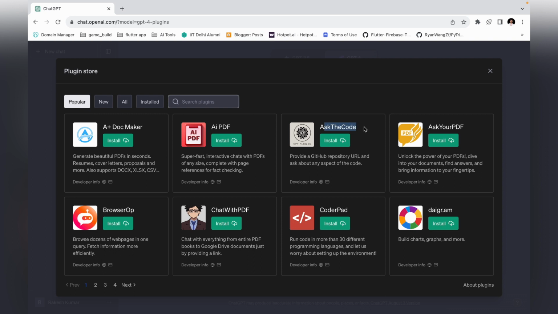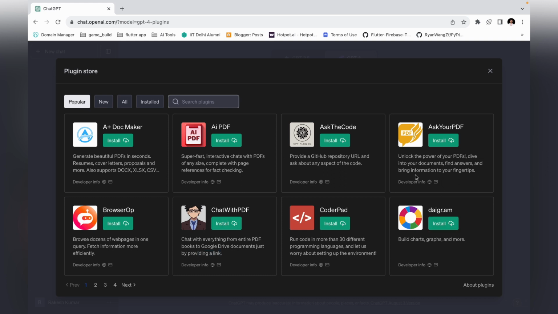For example, the Ask the Code plugin: you provide a GitHub repository URL and ask about any aspect of the code, right? Similarly, Code Paid runs code in more than 30 programming languages and lets us not worry about syncing up the environment. Chat with PDF lets you chat with everything from an entire PDF book to a Google Drive document just by providing a link.